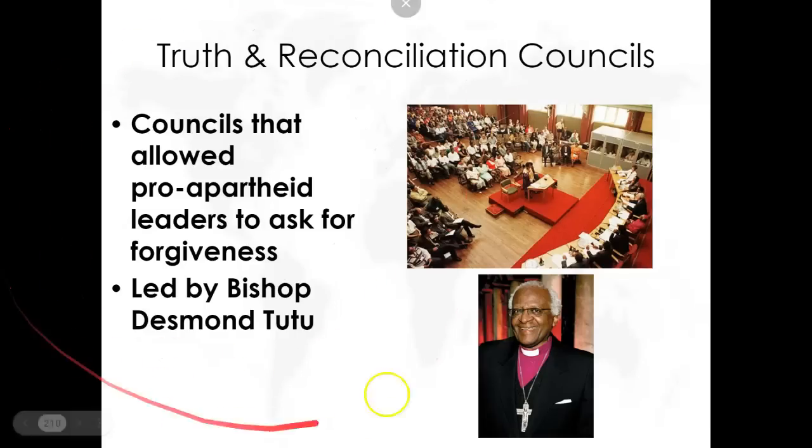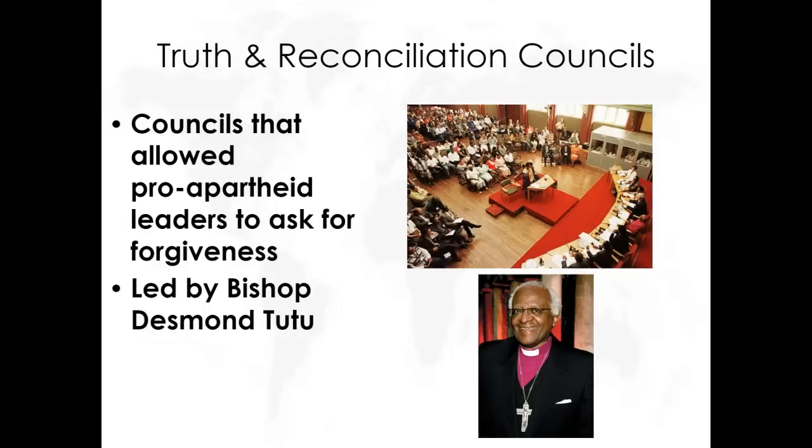So occasionally the Regents will ask about how South Africa is going to bring these perpetrators of the apartheid government to justice, and it's very different than the Nuremberg trials that brought some of the perpetrators of the Holocaust to justice.